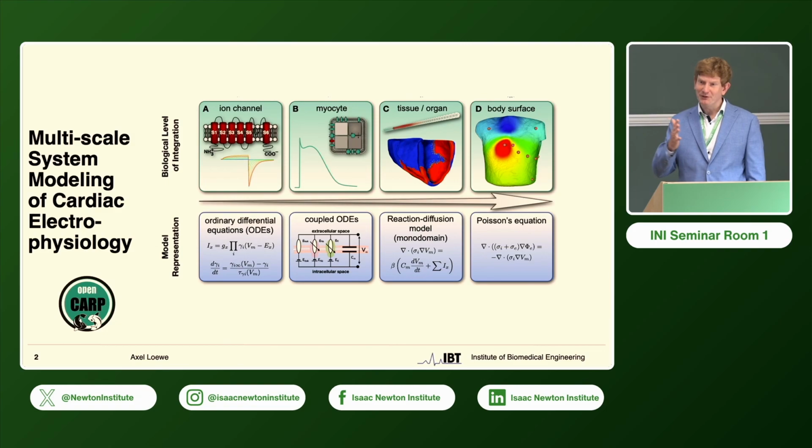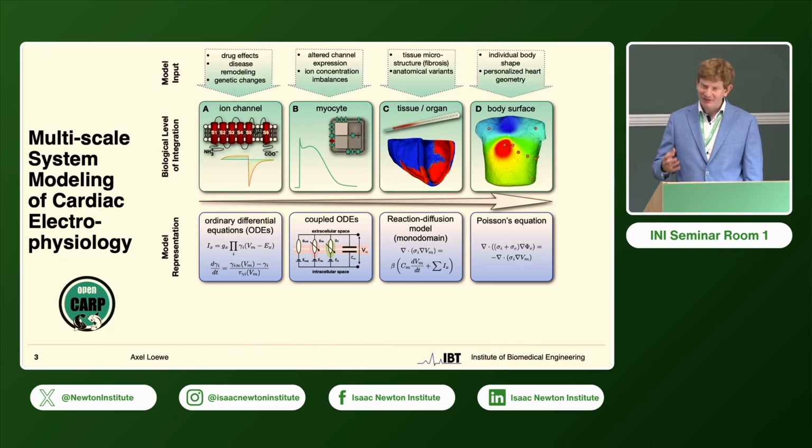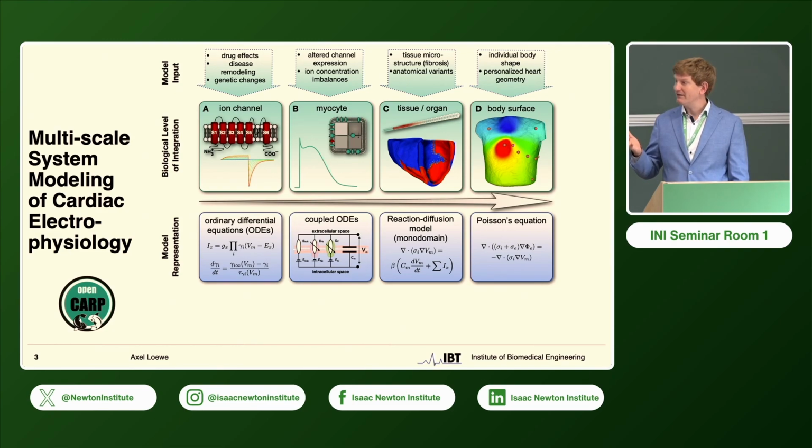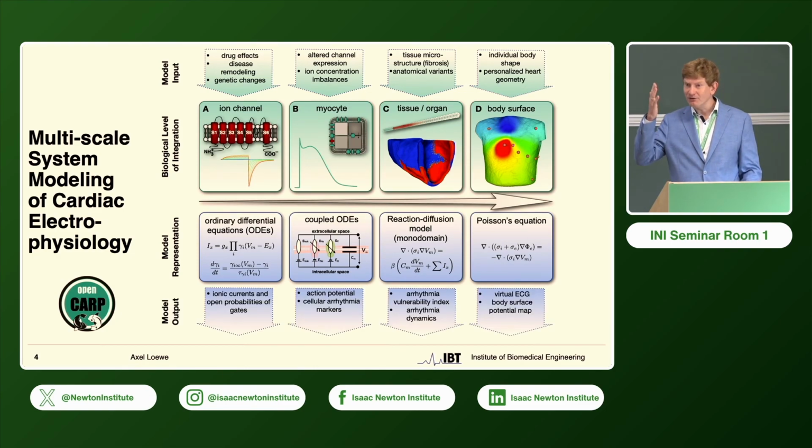And by representing all of those biological levels of integration by adequate mathematical equations and coupling them across the scales, we can compute the emergent behavior of it. And to have something useful, it's important to realize that we can change model inputs on all of those scales. So from drug effects, from disease-induced remodeling on the cell level, to of course different shapes of the heart, of the bodies, and also tissue microstructure, to make them individual, to make them representative of a specific subpopulation, if we talk about a virtual cohort. And then run simulations to obtain readouts on all of those scales again.